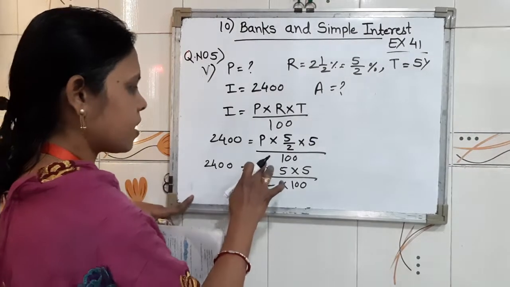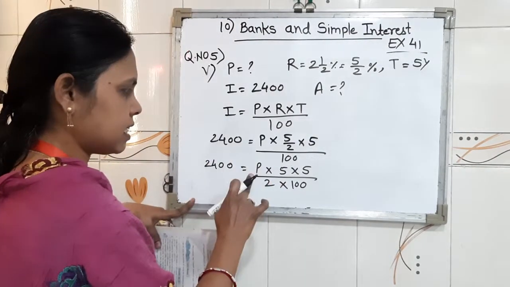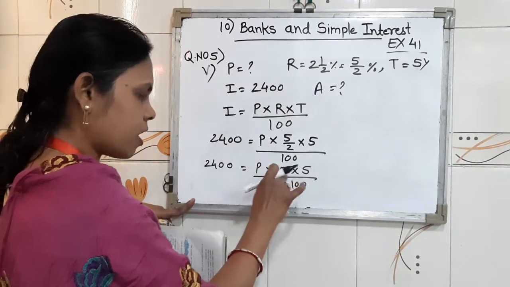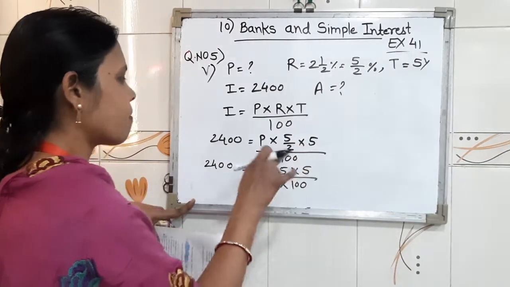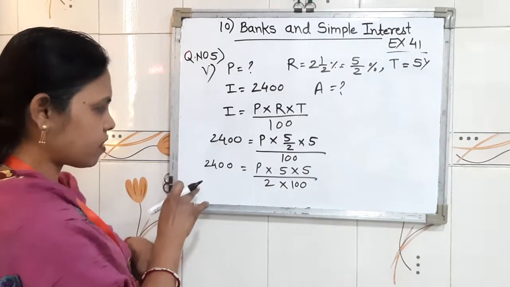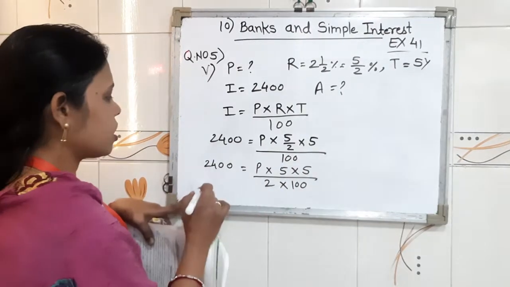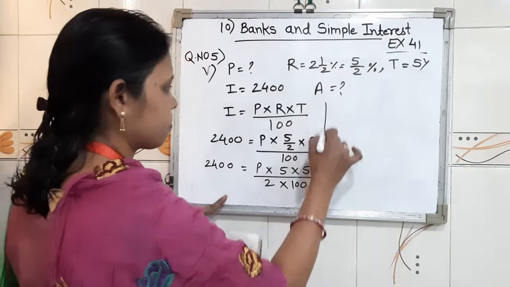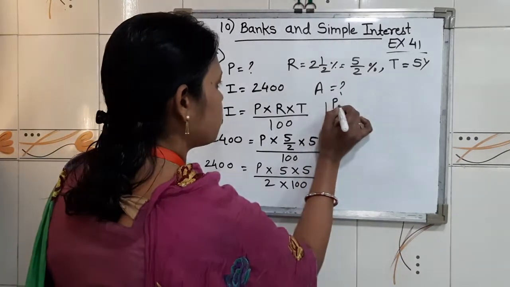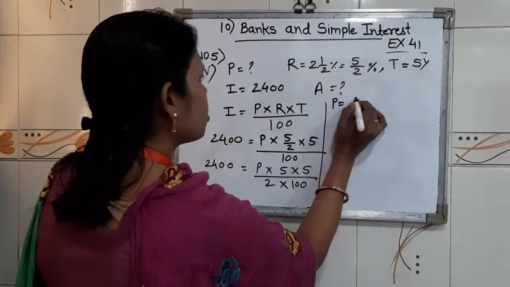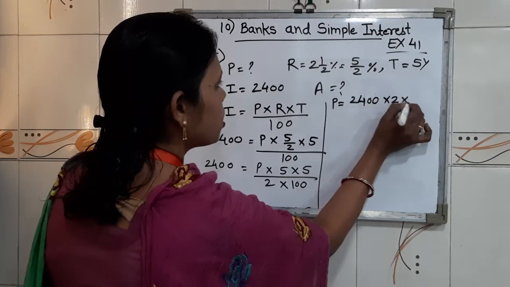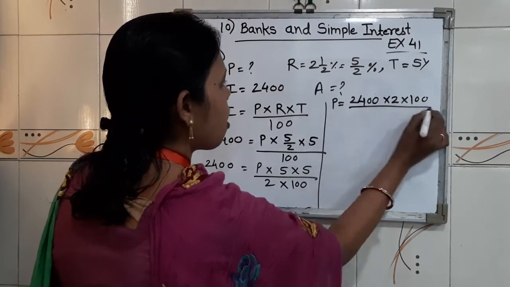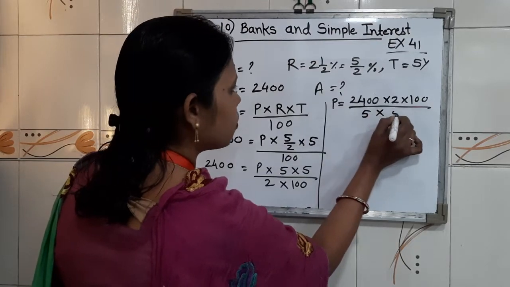Now P we will keep as it is, and the numbers which are with P in the numerator, when they come to the left hand side, will go down. Therefore, write P equal to 2,400 into 2 into 100 upon 5 into 5.